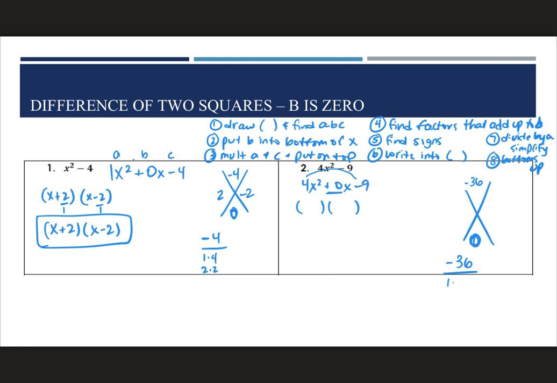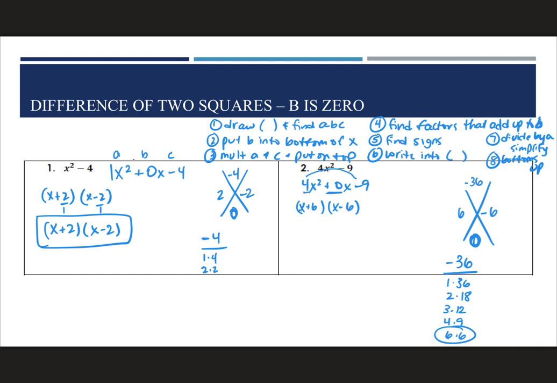So we have 1 and 36. 36 divided by 2 is 18. 36 divided by 3 is 12. 36 divided by 4 is 9. And then 5 doesn't work. And then 36 divided by 6 is 6. So here is our combination. We're going to do 6 and 6. One's going to be positive and one's going to be negative. So we'll go ahead and put those in. X plus 6, x minus 6.